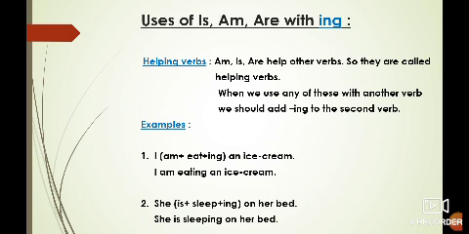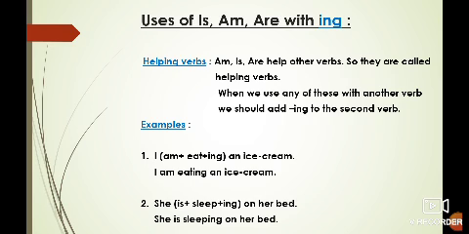First, helping verbs. Am, is, are help other verbs. I think you all remember what verbs are. Let me remind you, verbs are doing words or action words. And so am, is, are are also verbs, and that's why they are called helping verbs. Okay, children?